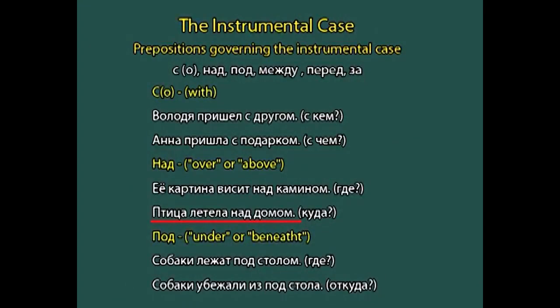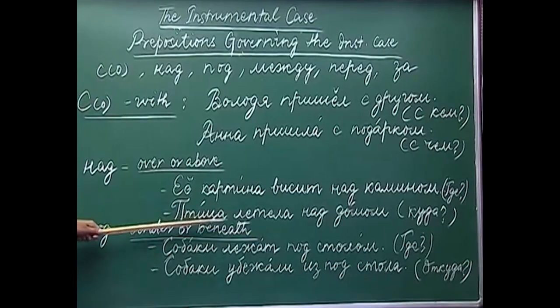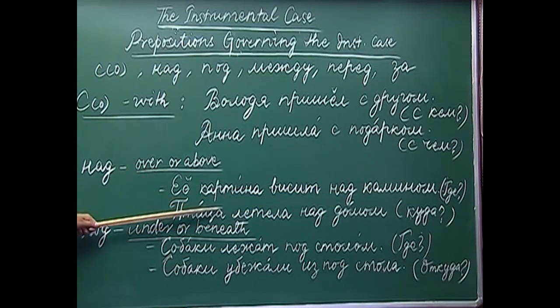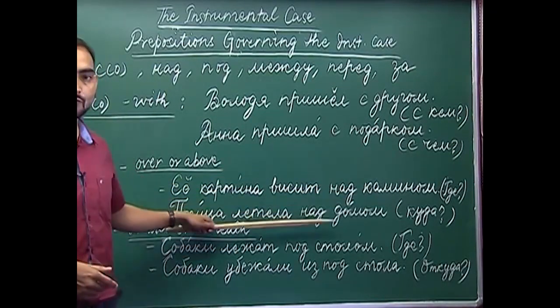Next example, pchitsa litiela nad domam. Pchitsa is a bird. The bird flew over the house.